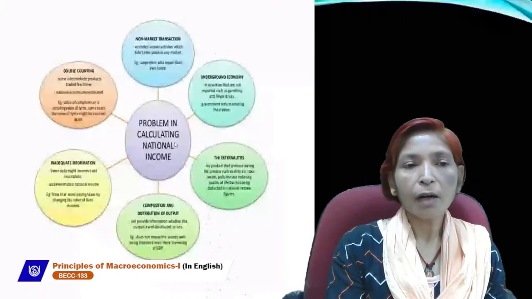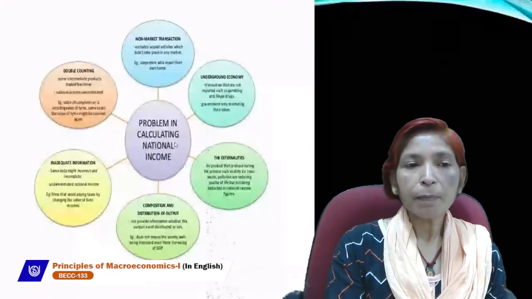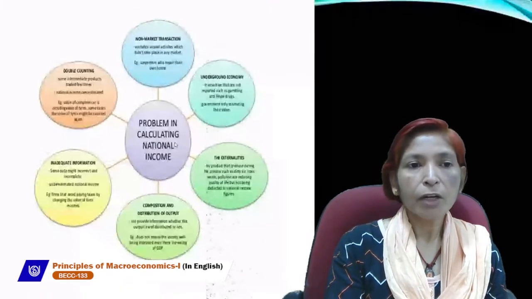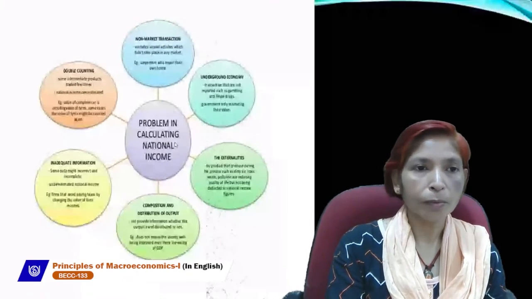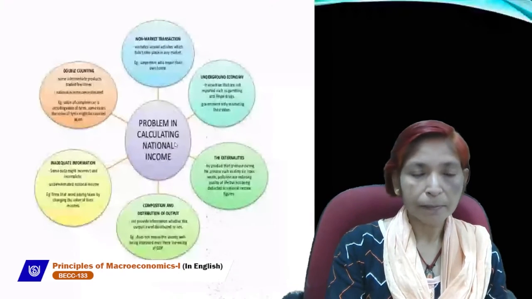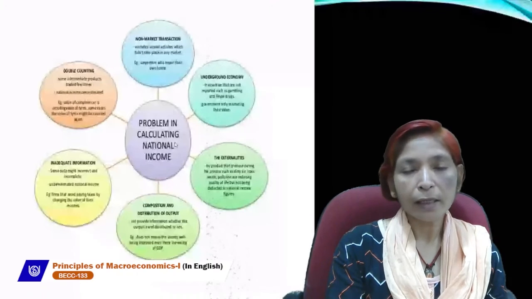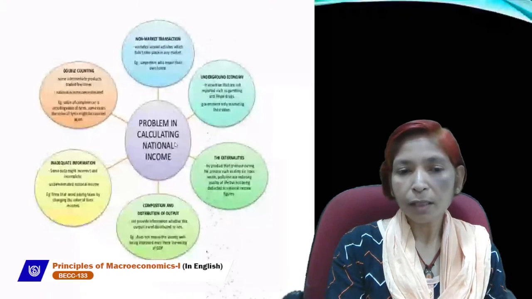Some transactions are non-market transactions which are not made by any person for taking payments from the country people. It excludes unpaid activities which did not take place in the market. For example, a carpenter who repairs their own home, that is a non-market transaction. Underground economy is that economy in which illegal activities, smuggling, black marketing or corruption are engaged. That is also a main problem while estimating national income.